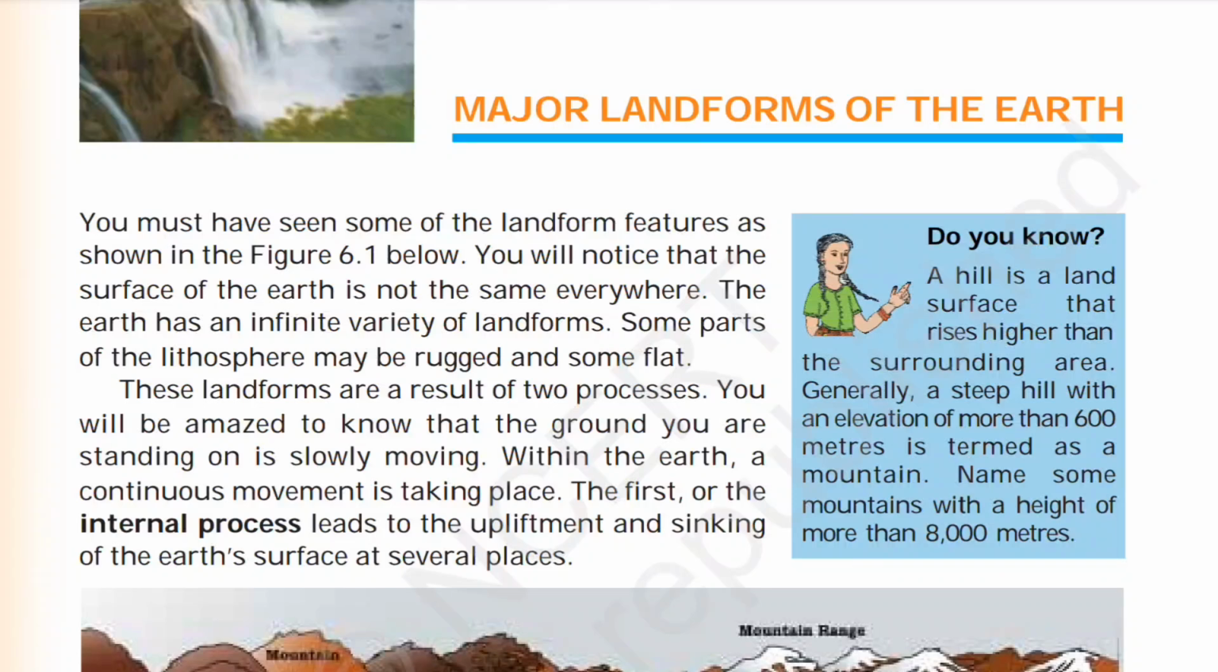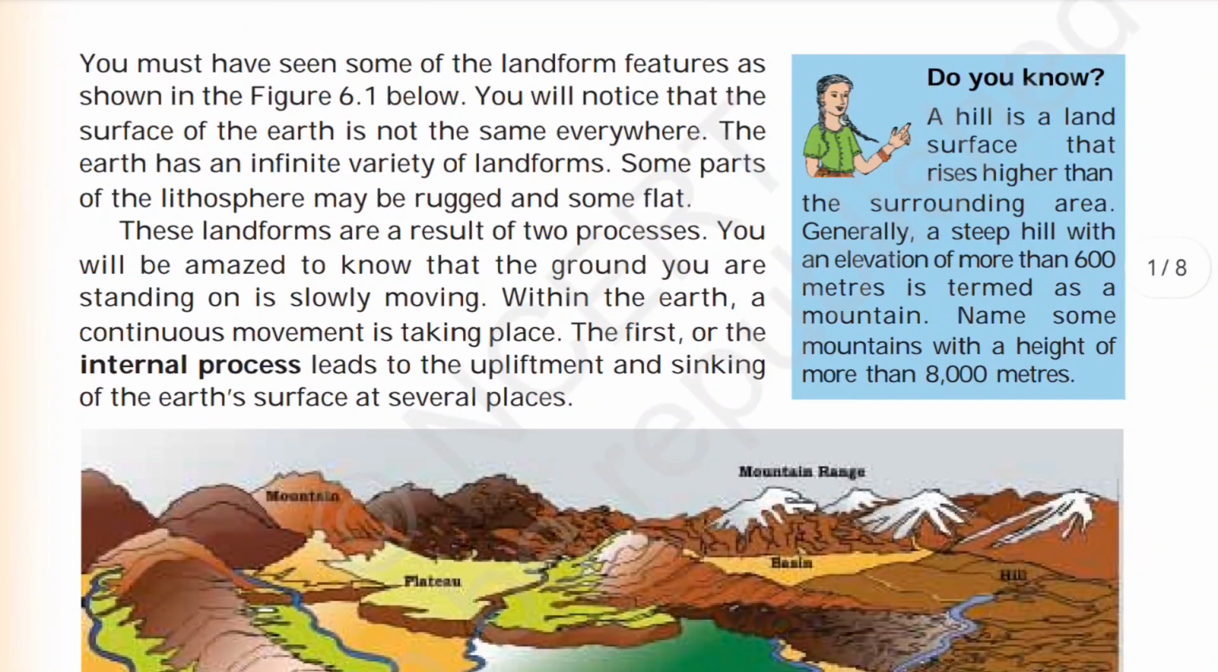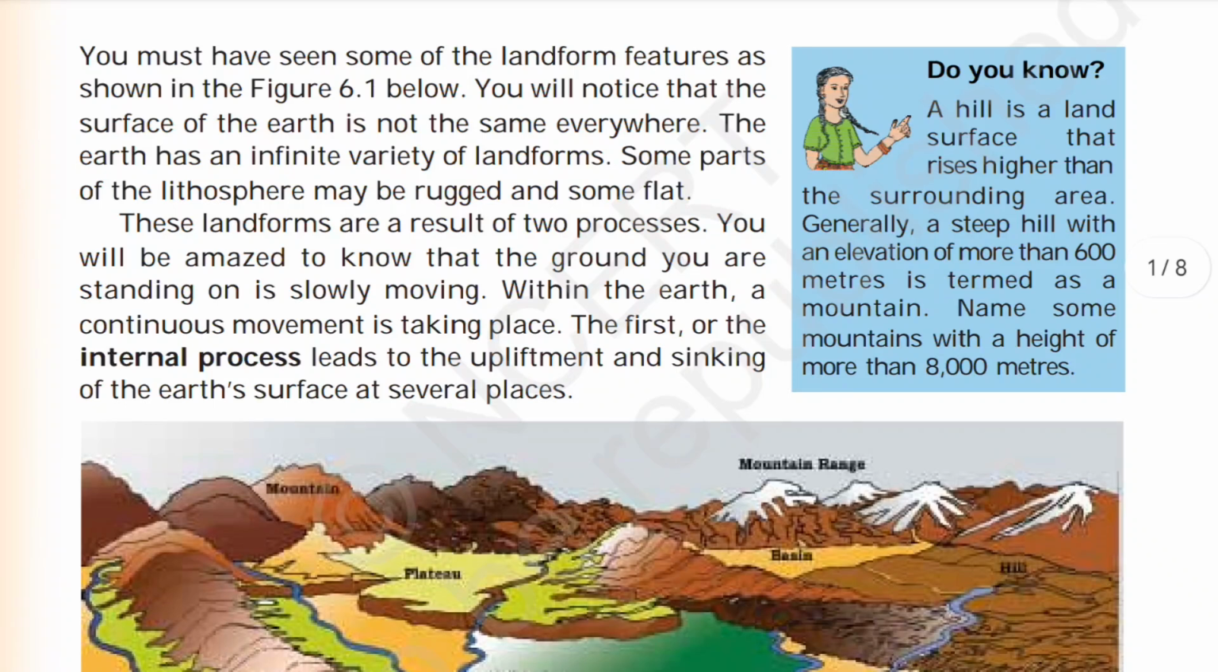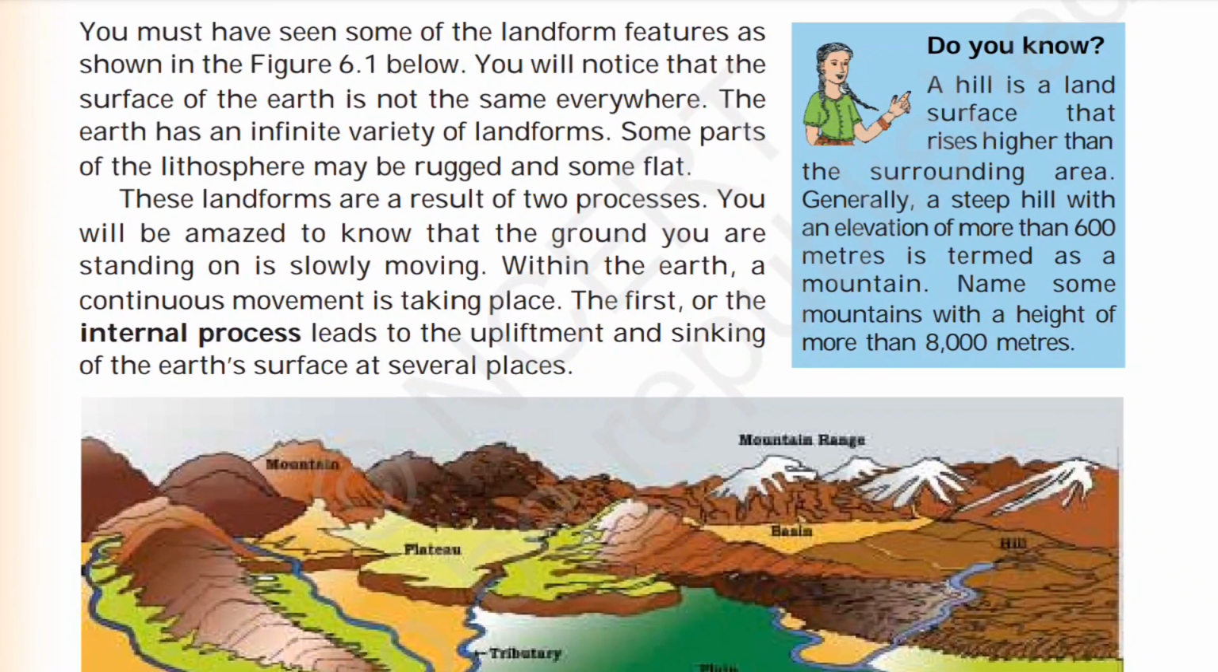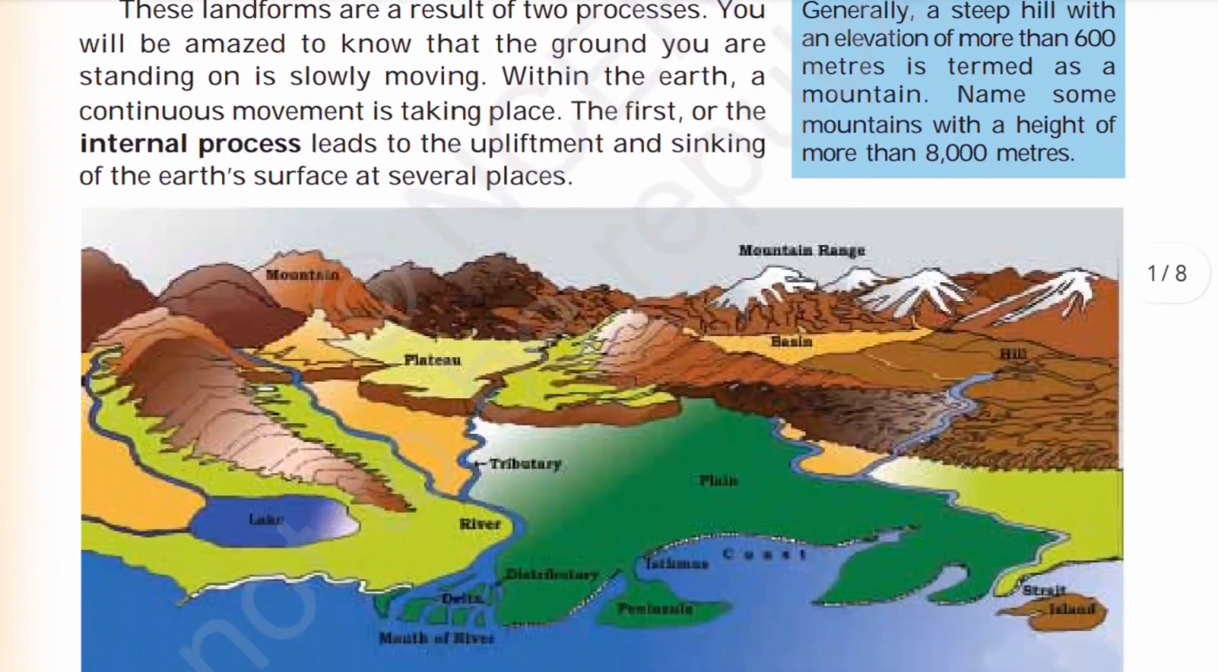These landforms are a result of two processes. You will be amazed to know that the ground you are standing on is slowly moving within the Earth. A continuous movement is taking place. The first, or the internal process, leads to the upliftment and sinking of Earth's surface at several places. Do you know a hill is a landform that rises higher than the surrounding area? Generally, a steep hill with an elevation of more than 600 meters is termed a mountain. Name some of the mountains with a height of more than 8,000 meters.